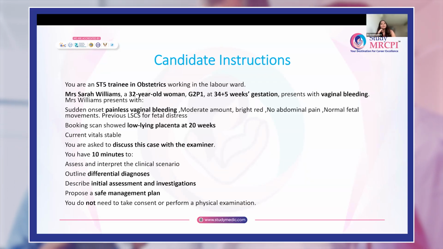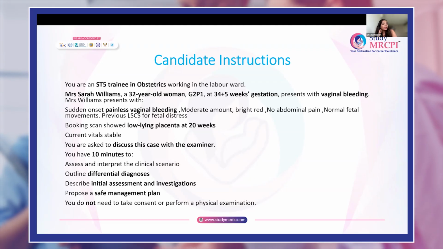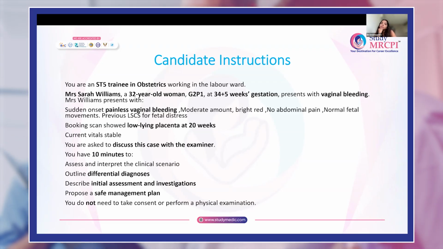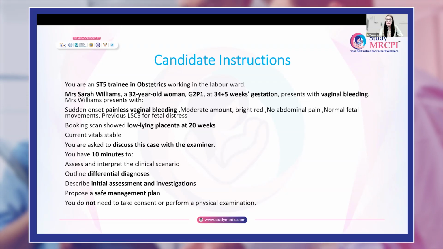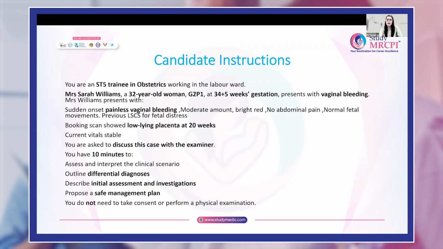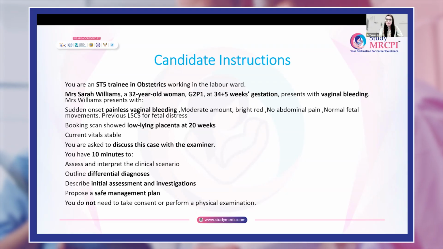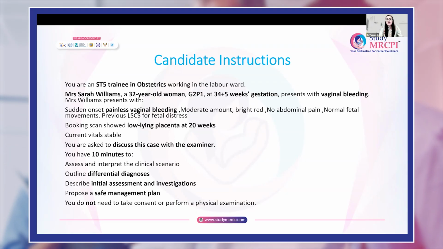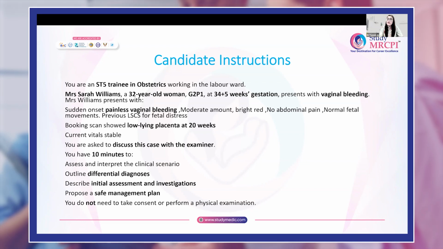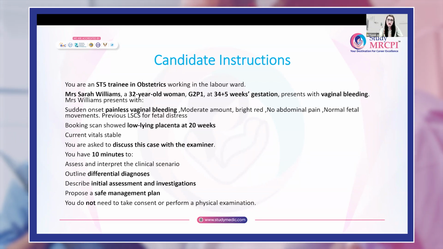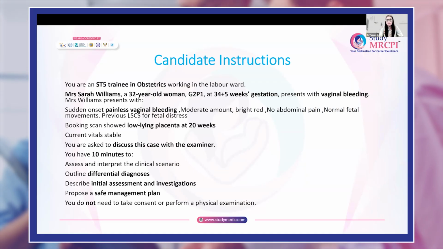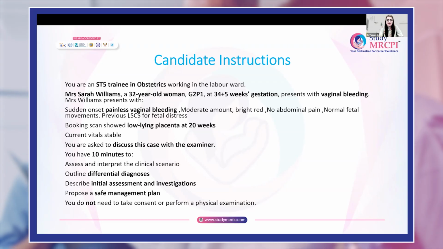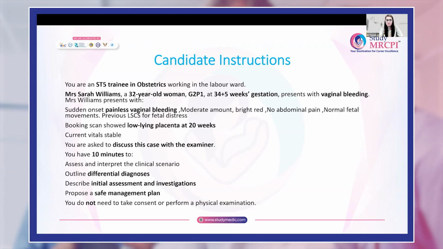What are the factors which help you to decide whether you want to deliver her now or later? Patient's stability is the most important feature which can decide whether we have to go for immediate delivery or conservative management. So feto-maternal well-being should be ensured. If there is ongoing heavy bleeding, maternal hemodynamic instability, or fetal compromise, or we are suspecting placental abruption, or the labor starts with placenta previa, then we should go for immediate delivery.